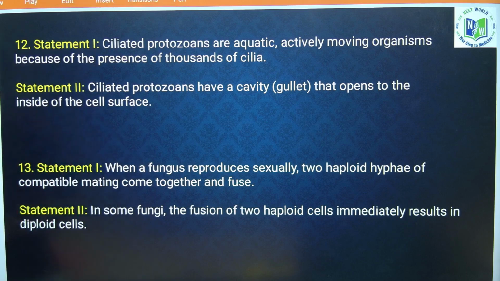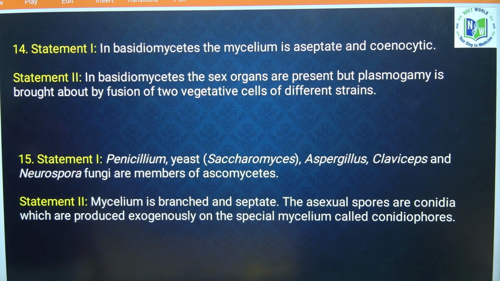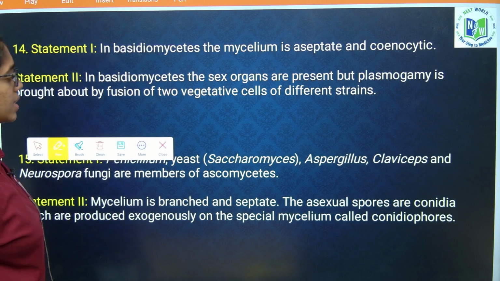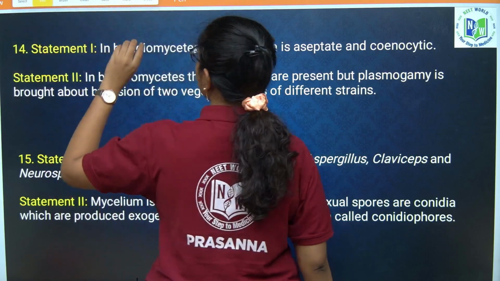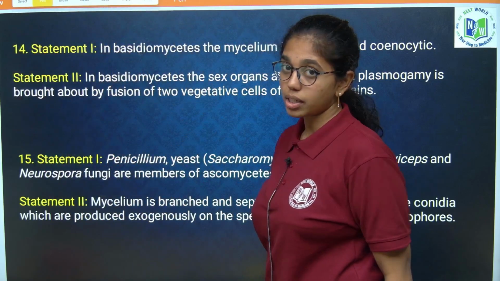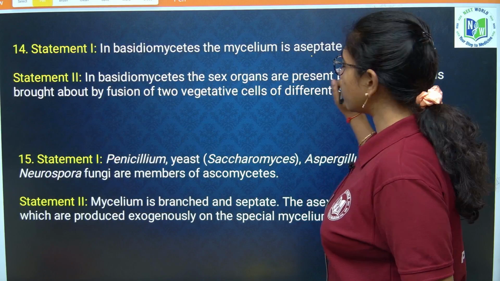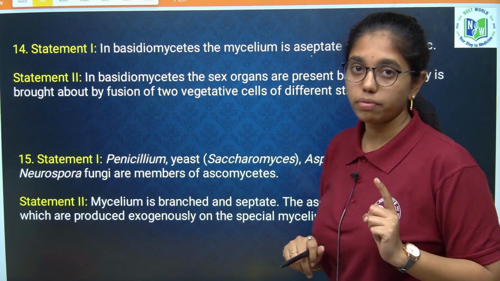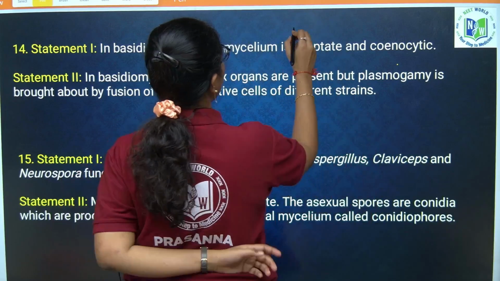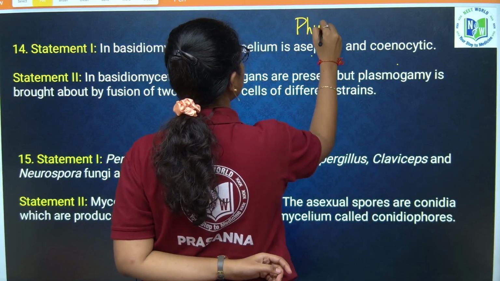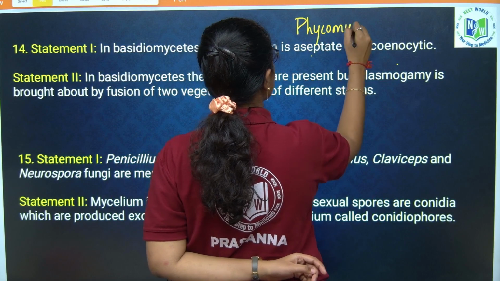Next question. In Basidiomycetes, the mycelium is aseptate and coenocytic. No, the mycelium is septate and branched, it is not coenocytic. Aseptate and coenocytic you will see only in one class of fungi, that is Phycomycetes. Which class is it? Phycomycetes.